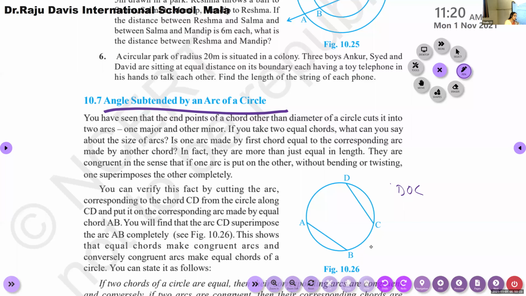And also we have some relation connecting these two, the angle subtended by an arc at the center and at any other point.